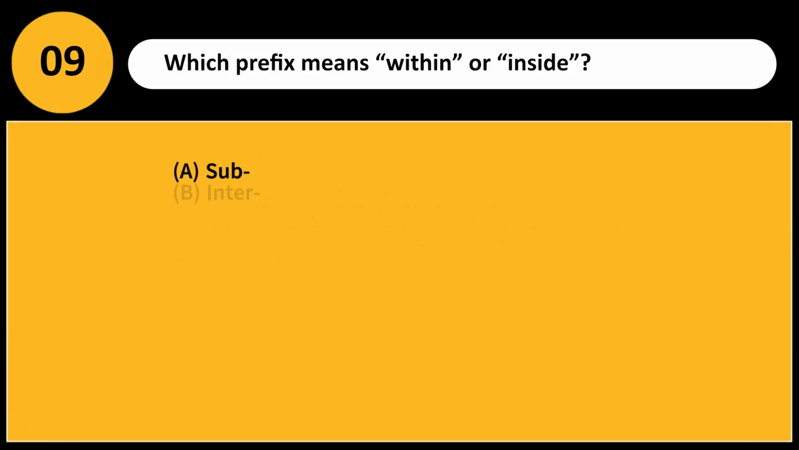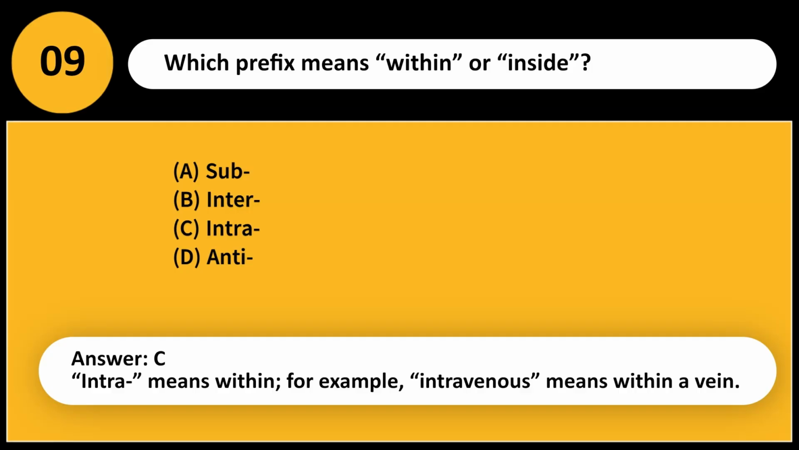Which prefix means within or inside? A. Sub. B. Inter. C. Intra. D. Anti. Answer, C. Intra- means within, for example, intravenous means within a vein.